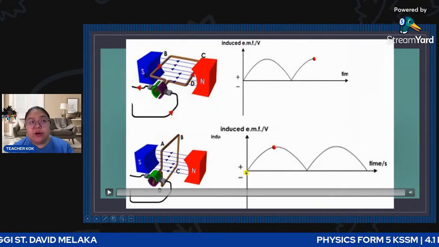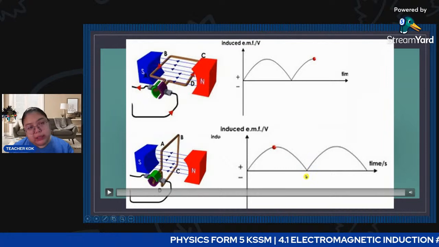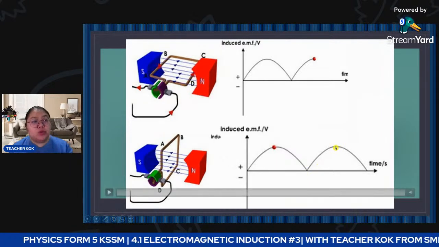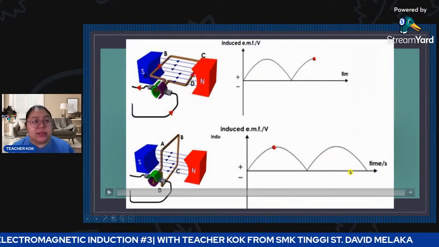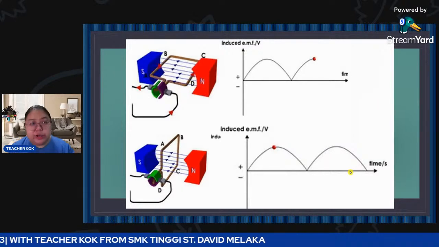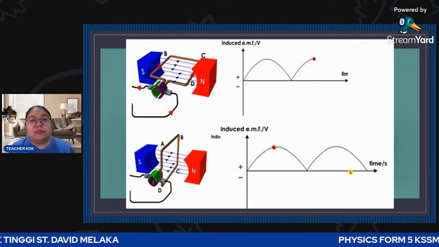So 0 to 90, 90 to 180, continue to rotate to 270, then until 360. This we call one complete oscillation, and we get direct current.